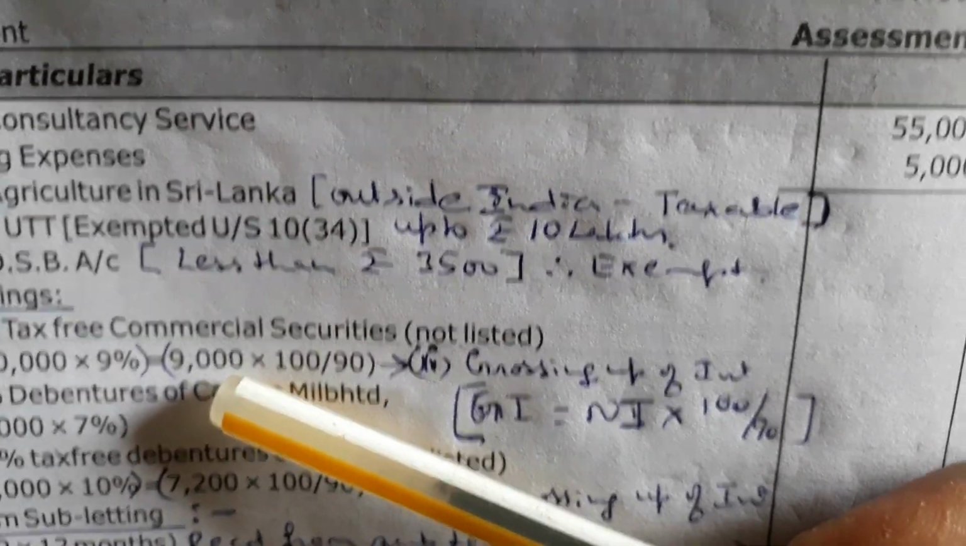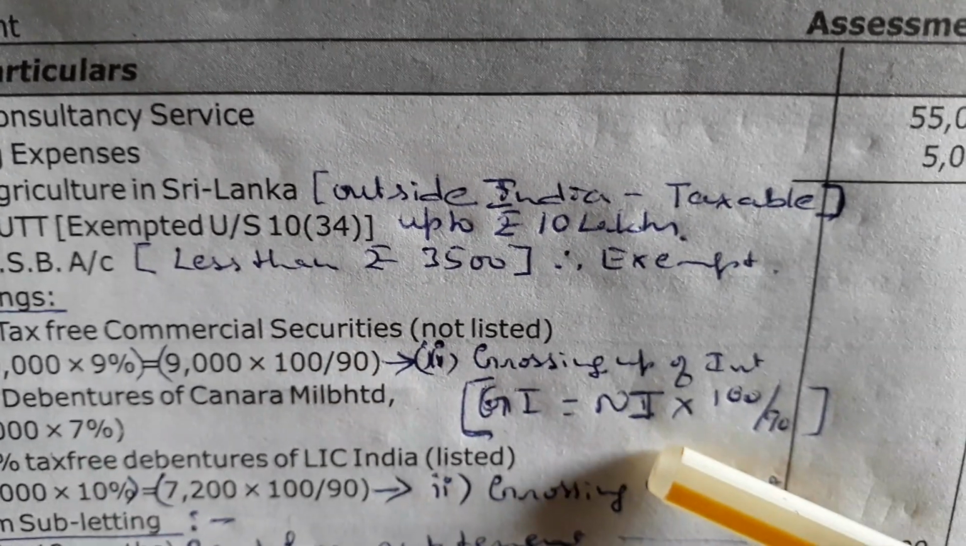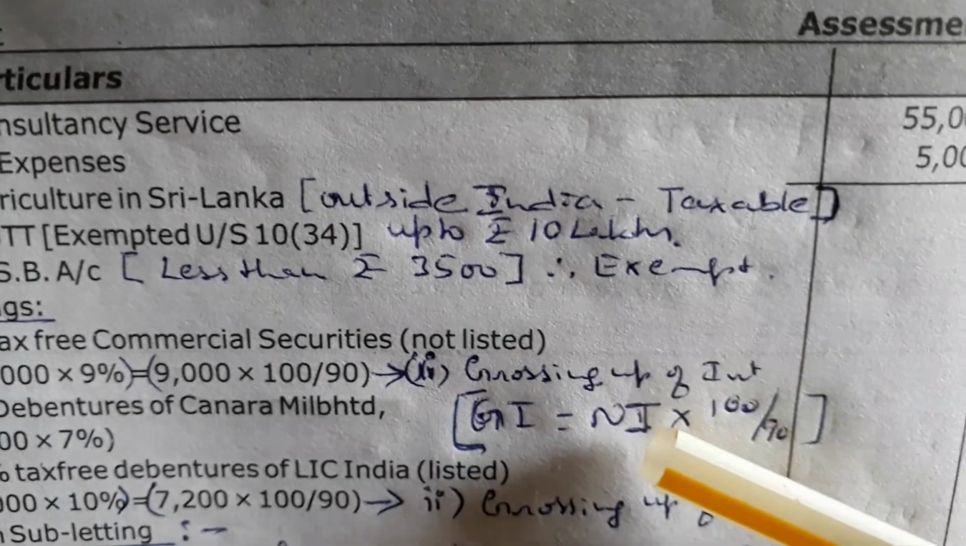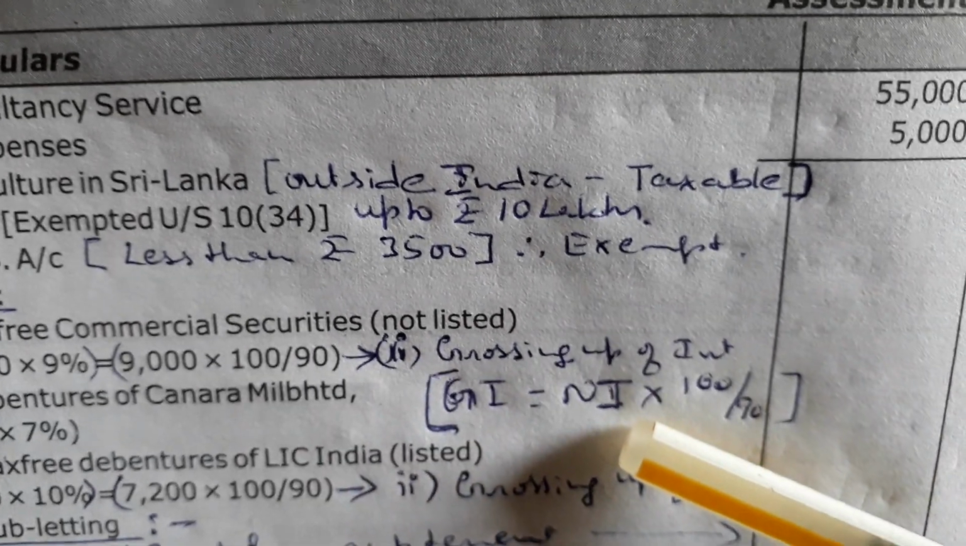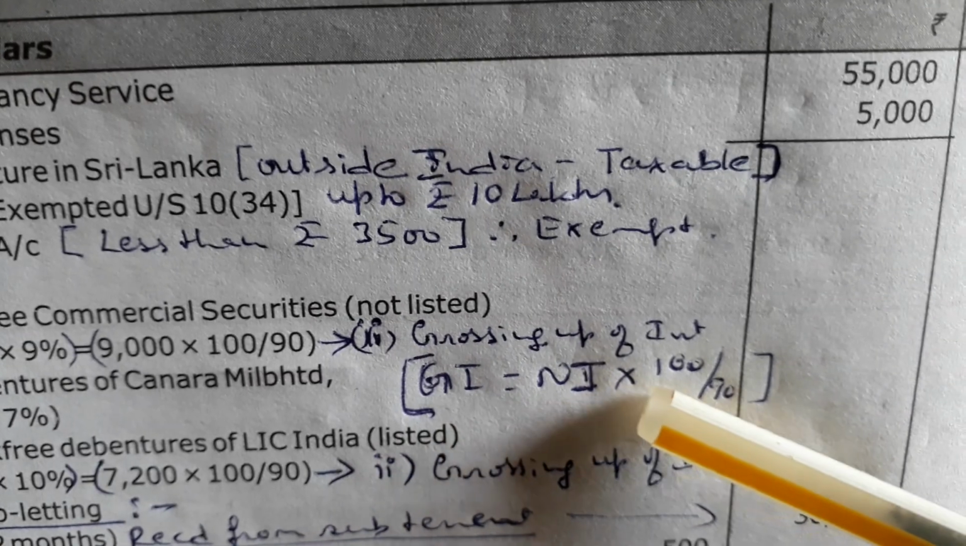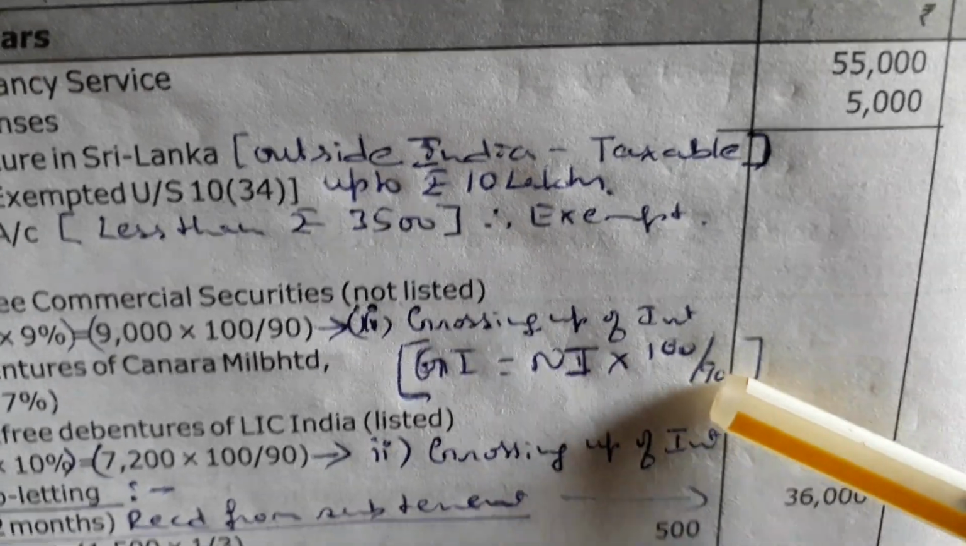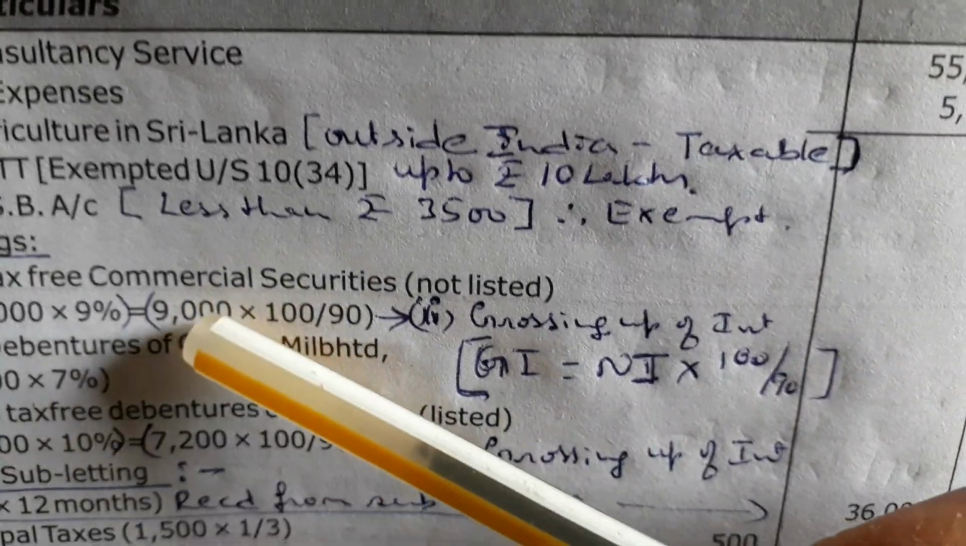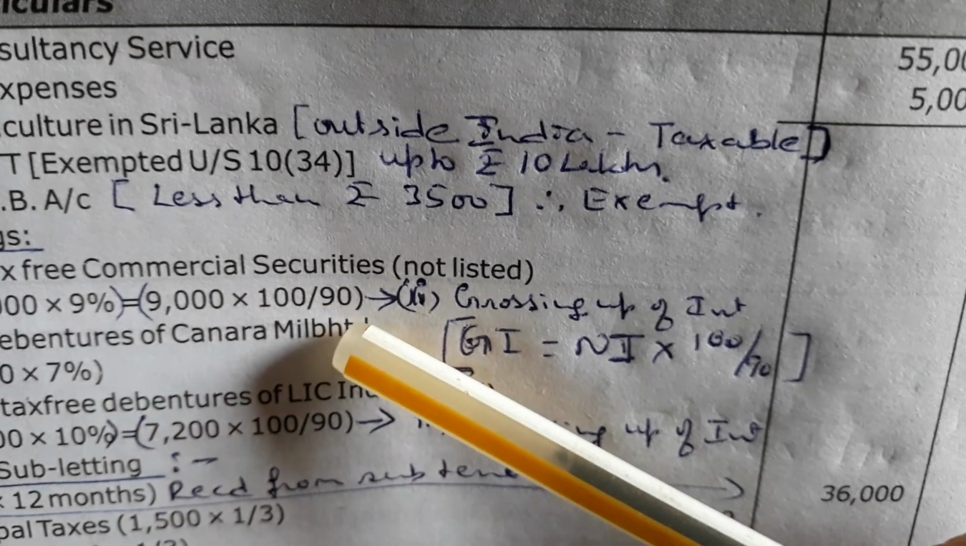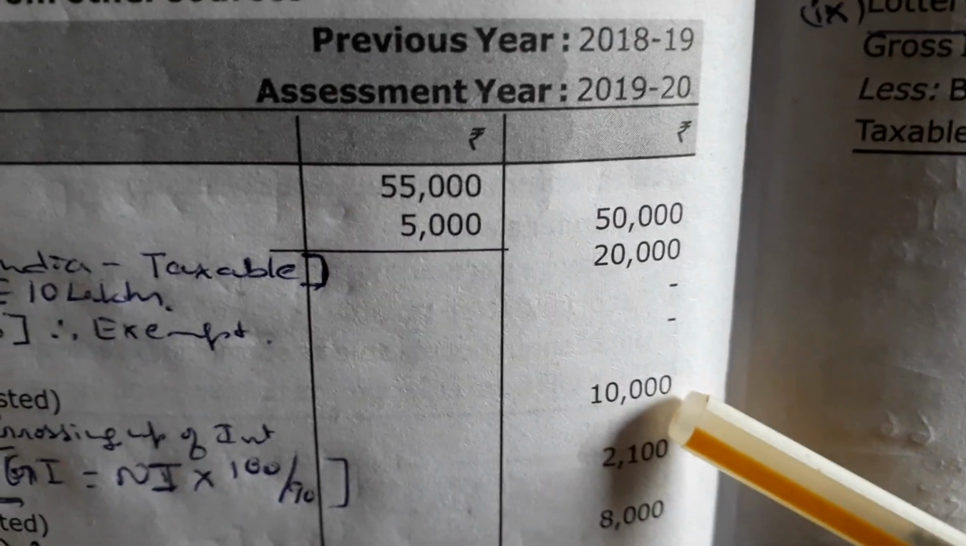On 9,000, using the gross up formula, you have to gross. Convert the net into gross. Gross interest is equal to net interest into 100 divided by 90 because 10% is TDS. 9,000 into 100 divided by 90. Answer is 10,000.